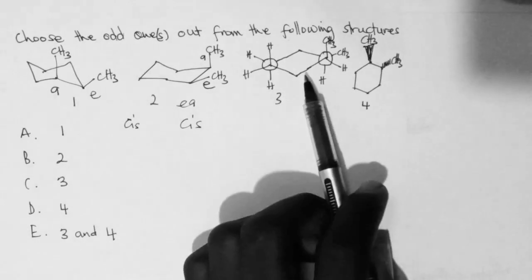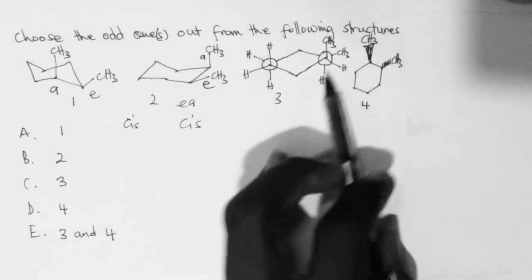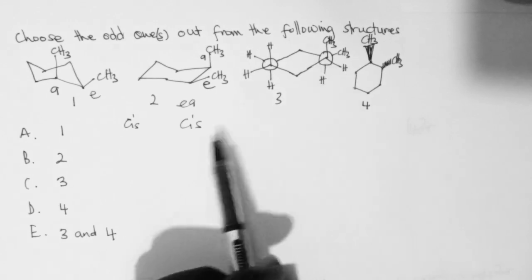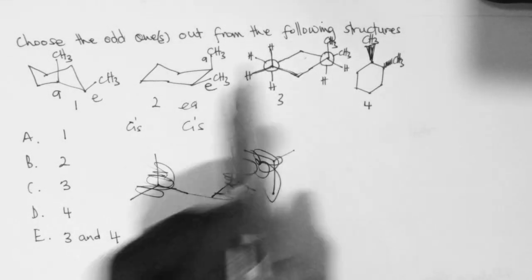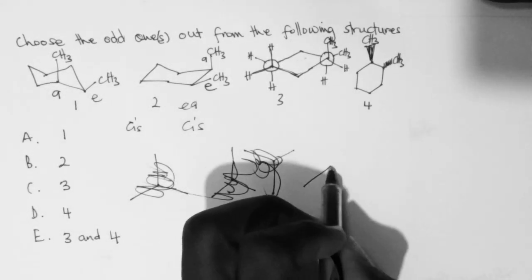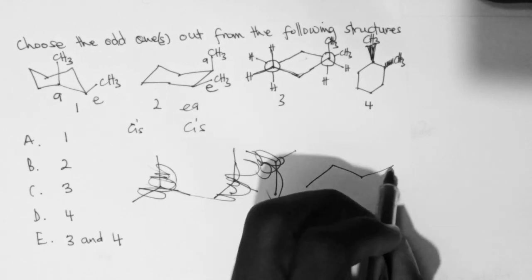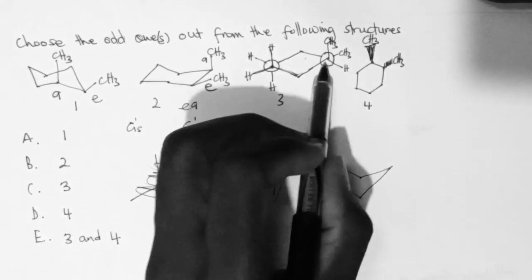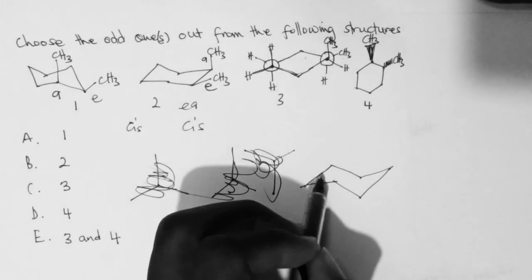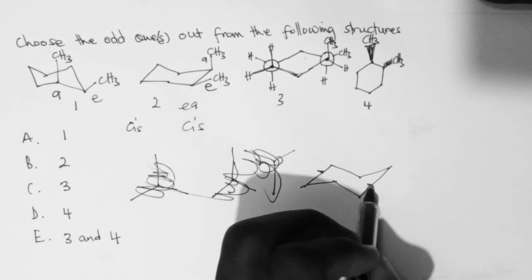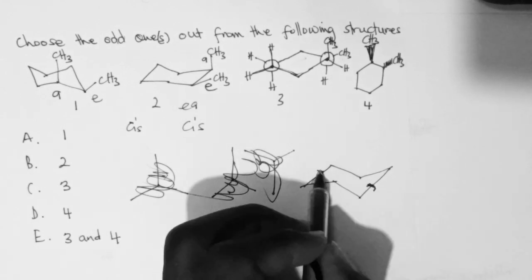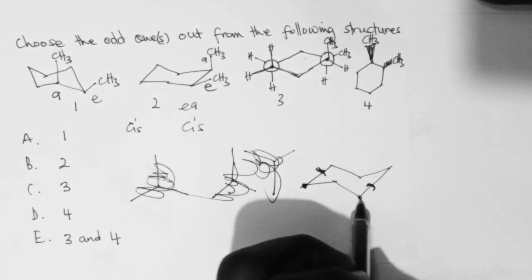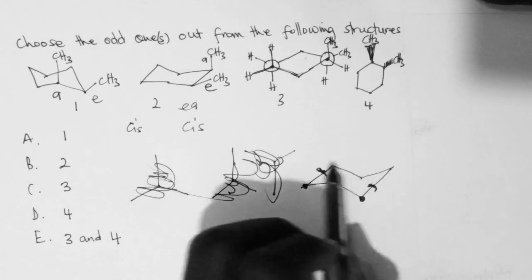Now let's come to this. We need to draw this in terms of a chair conformer. So let's draw this chair conformer. Now this is the carbon in front. If we stand here looking at this molecule on this side and use our hands to hold here, you see that this is the carbon in front. This is the one in front, and these ones are at the back.